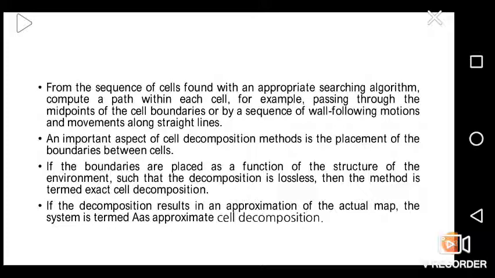straight lines. An important aspect of cell decomposition methods is the placement of boundaries between cells. If the boundaries are placed as a function of the structure of the environment such that the decomposition is lossless, then the method is termed exact cell decomposition. If the decomposition results in an approximation of the actual map, the system is termed approximate cell decomposition.